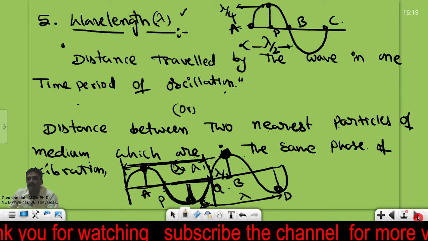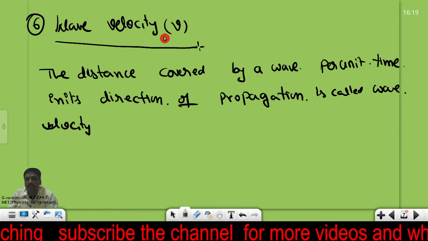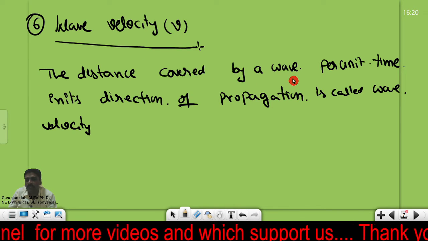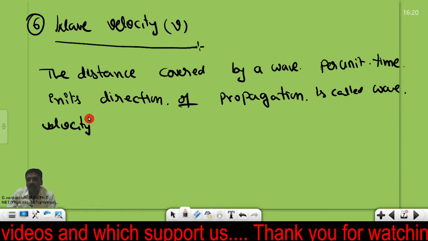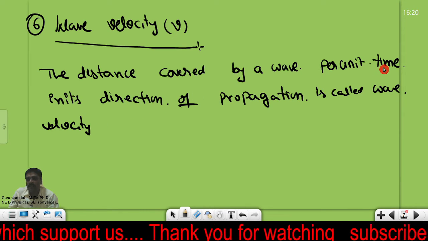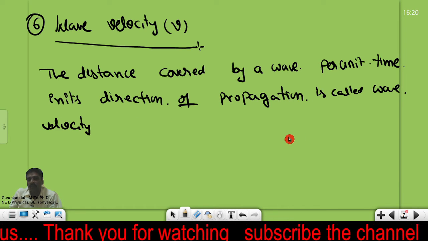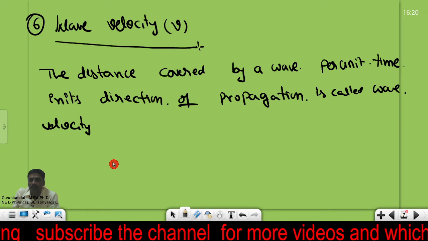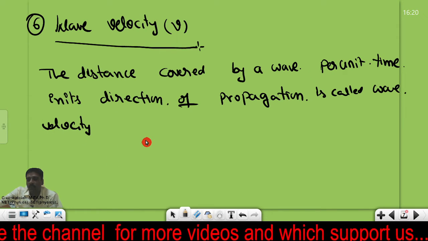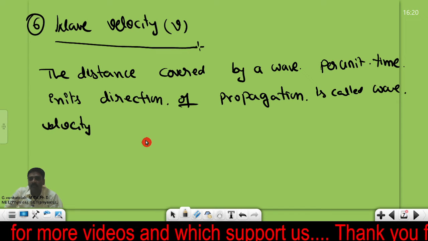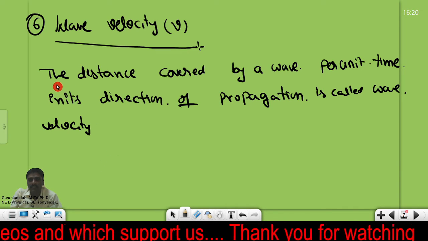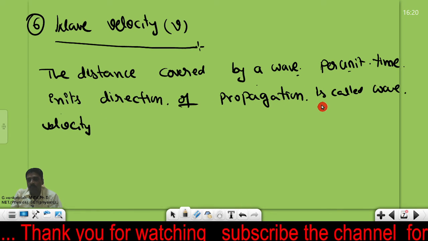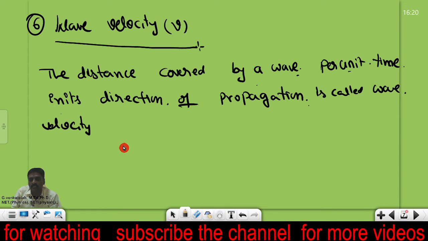Now let me go to the another one. What is the wave velocity? Wave velocity is nothing but the distance covered by a wave per unit time. So the distance covered by the wave in unit time is named as a wave velocity. So that means in unit time, in which direction should the wave propagate? Along the direction of the propagation of wave. So that is named as the wave velocity. Let me complete this definition. The distance covered by a wave per unit time in its direction of propagation is called the wave velocity.